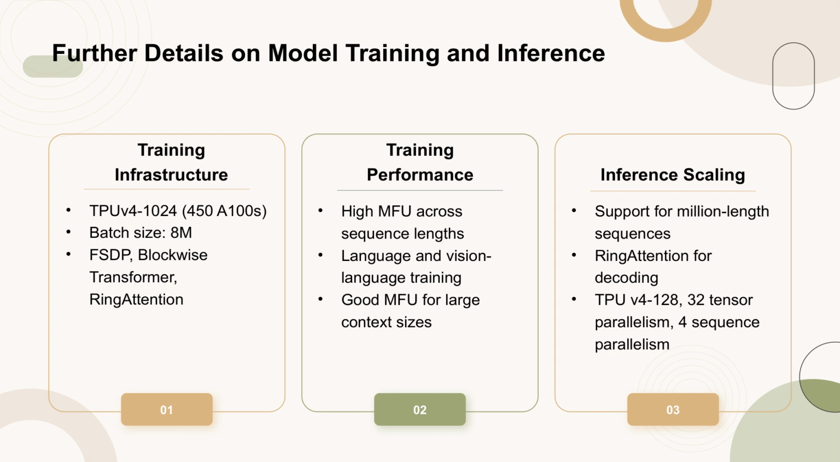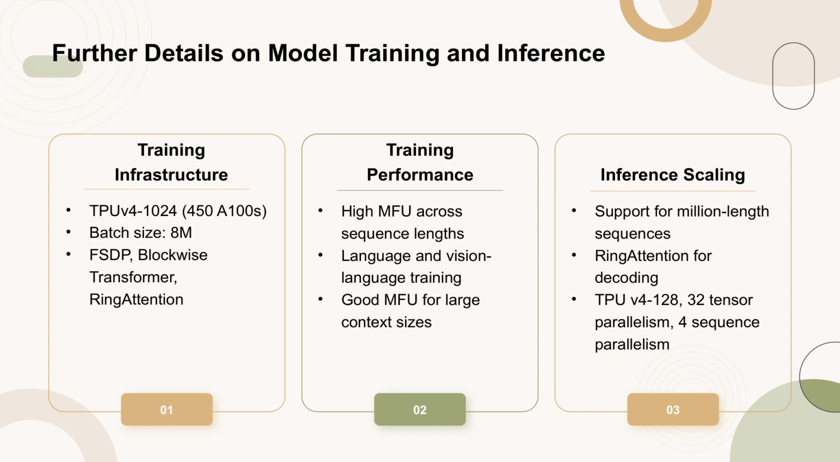Figure 9 illustrates the model flops utilization, MFU, across different training stages, showing high MFU even for very large context sizes. The training loss curves for language and vision language models are depicted in figures 10 and 11, respectively.